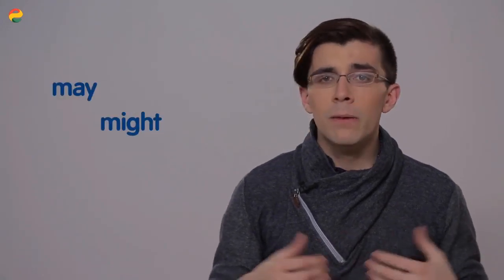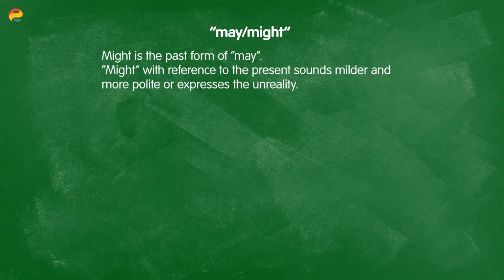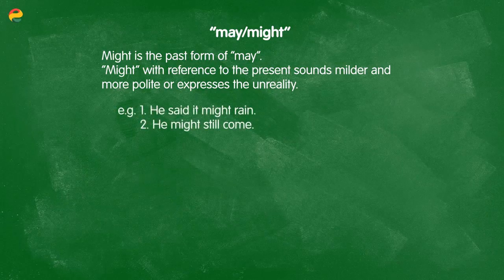Now, that's all for can and could, and let's move on now to the modal verbs may and might, as well as compare them with our previously examined can and could. Might is the past form of may, which you may know. If you use might with reference to the present, it actually represents a more polite form of may and expresses the possibility. Like in the examples, he said it might rain, and he might still come.